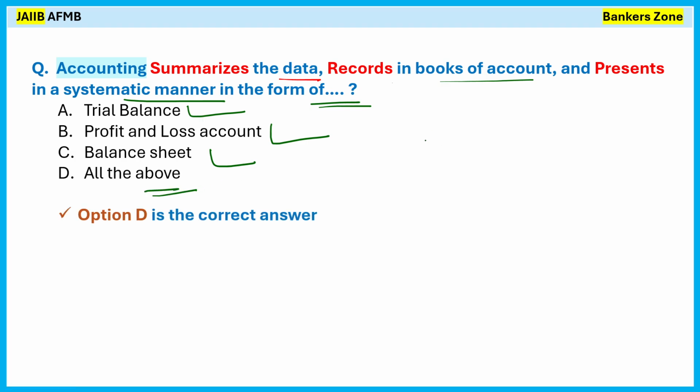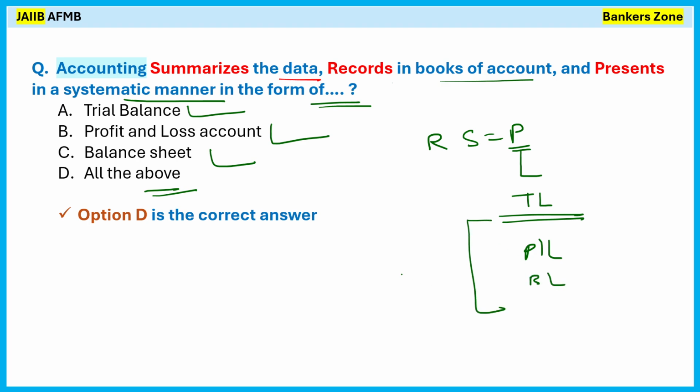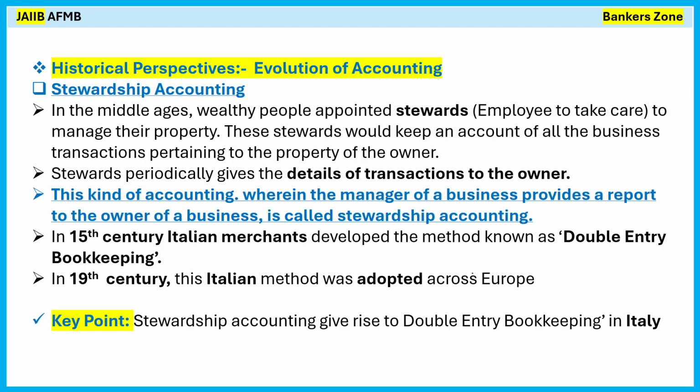So using accountancy, we record the transactions, we summarize them, and we present them in the form of either a trial balance, we can prepare a profit and loss account, or we can prepare the balance sheet. So basically, financial statements we can prepare using accounting.